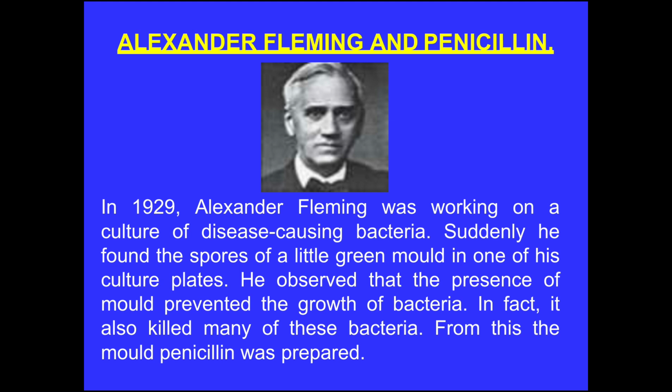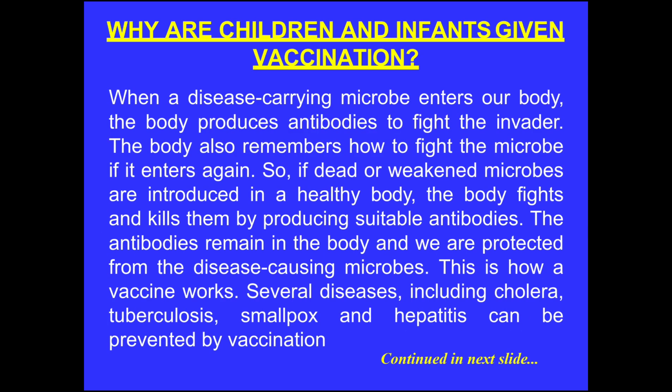In 1929, Alexander Fleming, a scientist, was working on a culture of disease causing bacteria. Suddenly, he found the spores of a little green mold in one of his culture plates. He observed that the presence of mold prevented the growth of bacteria. In fact, it also killed many of these bacteria. From this, the mold penicillin was prepared. Now you come to know about the history of how penicillin was prepared.